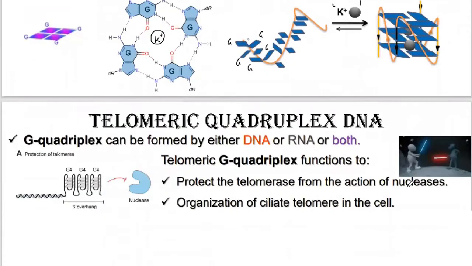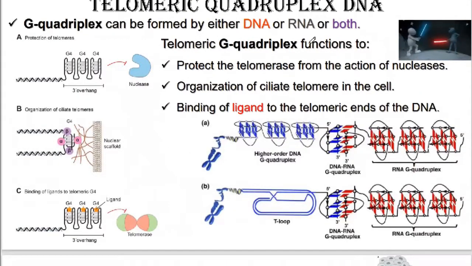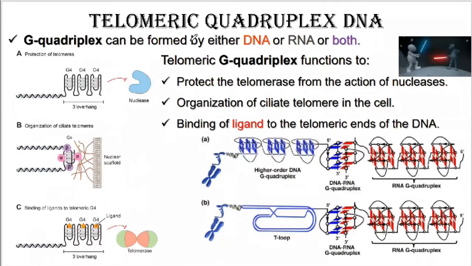Next, the telomeric quadruplex DNA molecule. How is the telomeric quadruplex DNA molecule going to be produced? What is this telomeric quadruplex DNA? The telomeric quadruplex DNA is a quadruplex DNA present at the telomeric end of the DNA molecule. हमारे DNA के किनारे पे, हमारे DNA के ends के ऊपर, जिसे आप टीलोमियर कहते हैं, वहां पर telomeric quadruplex DNA बन जाता है.